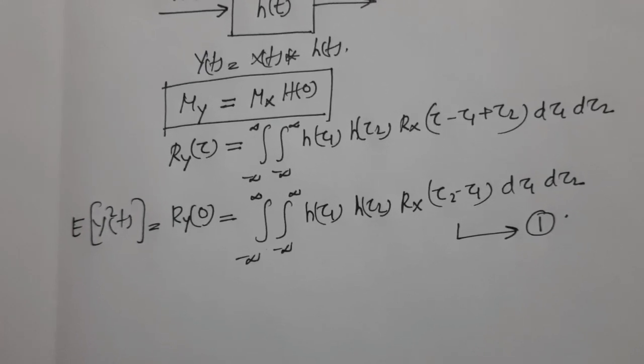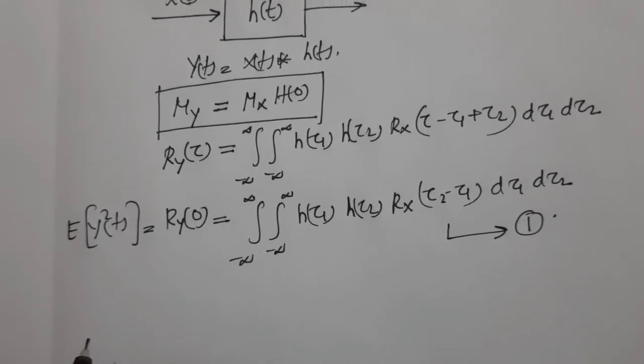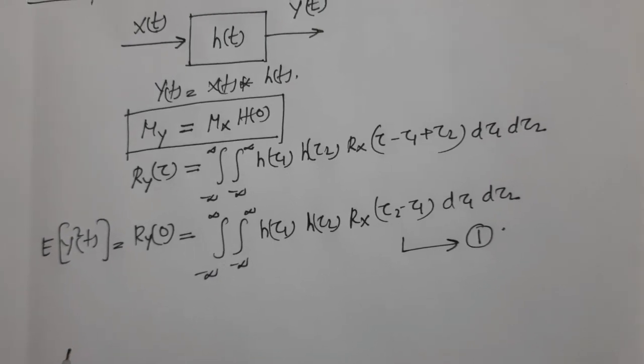Now we know that the impulse response of an LTI system and the frequency response are Fourier transform pairs.